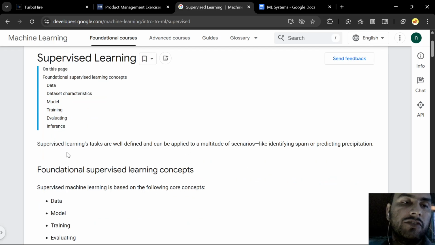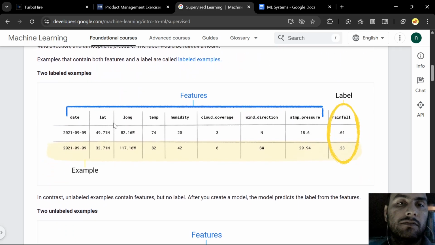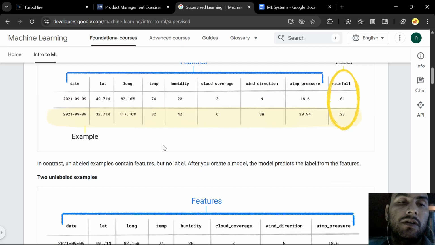There are multiple scenarios where supervised learning can be used, like identifying spam and predicting precipitation. Identifying spam is for classification, and predicting precipitation is regression. So yes, this is the example that I was talking about. These are all the features: date, latitude, longitude, temperature, humidity, and this is the label: rainfall. What is the exact numerical value of rainfall we want? This is a regression type of example. This is a labeled example, an example of a labeled data set.